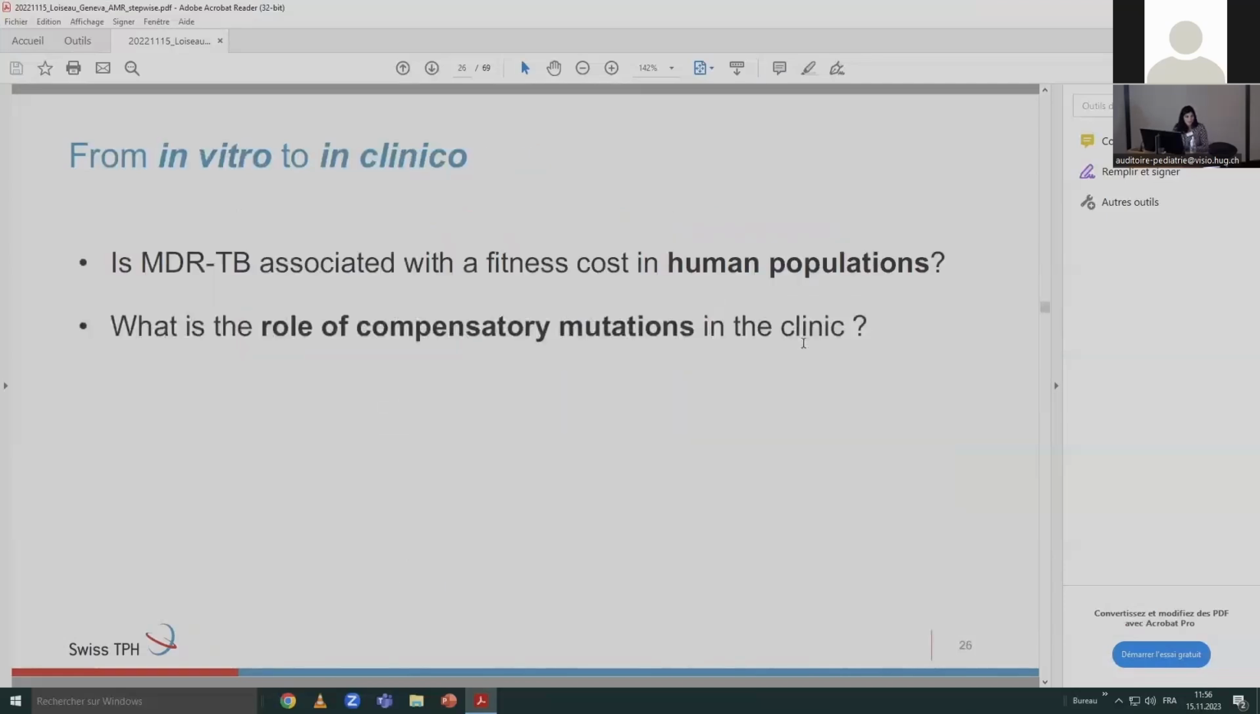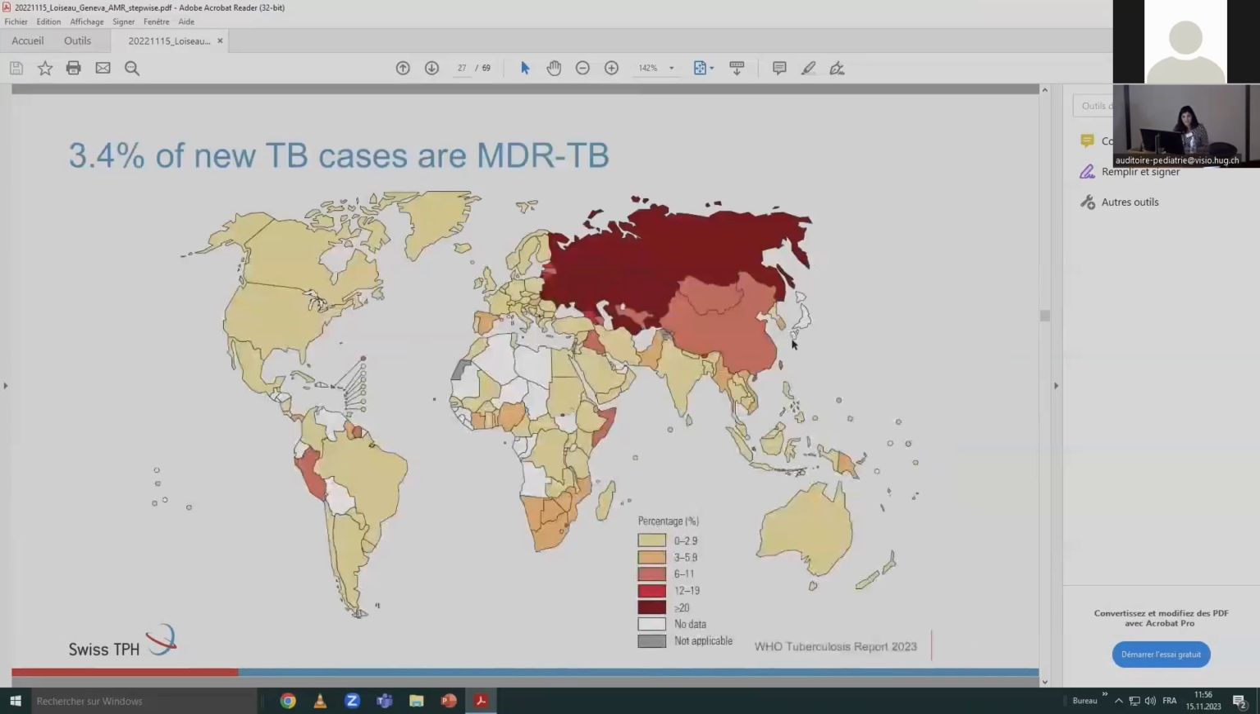So our research questions are that, we see all this in vitro, and we basically want to know now in the clinic, does this also have an effect? Is it important? So is MDR-TB associated with a fitness cost in human populations? And of course, what is the role of compensatory mutations in humans, actually, not only in vitro? And why are these questions important for TB?